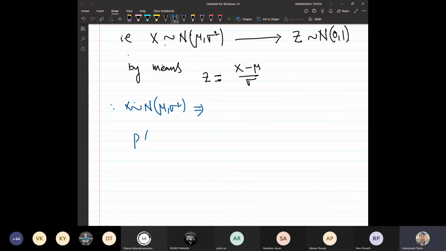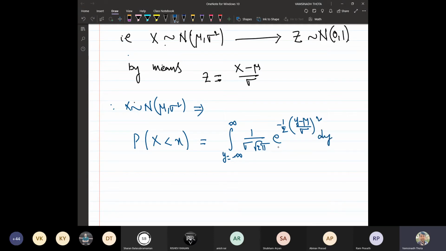For the random variable, the probability of capital X less than or equal to x, where x is any real number, by the definition, y runs from minus infinity to x. It is 1 upon sigma times square root of 2 pi times e to the power minus 1 by 2 times y minus mu upon sigma whole square dy. Since it is less than x only, the upper limit is not infinity, it is x.